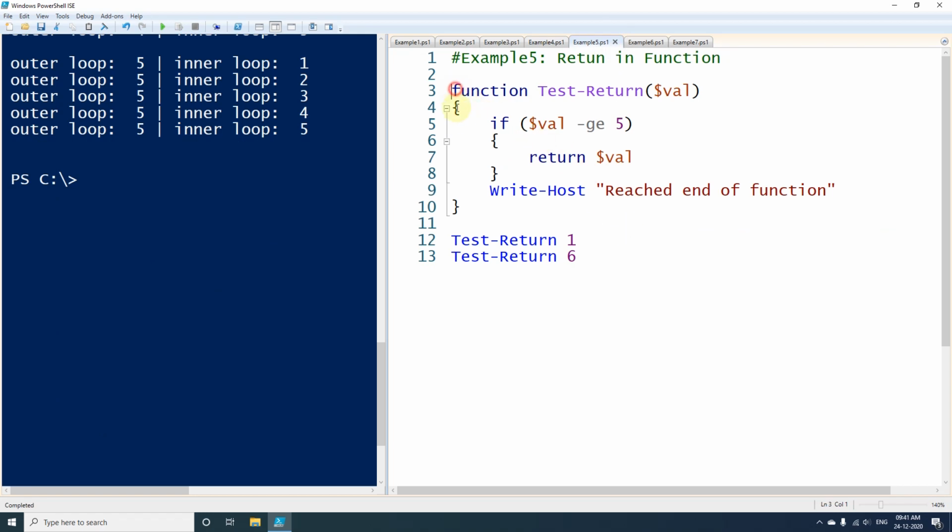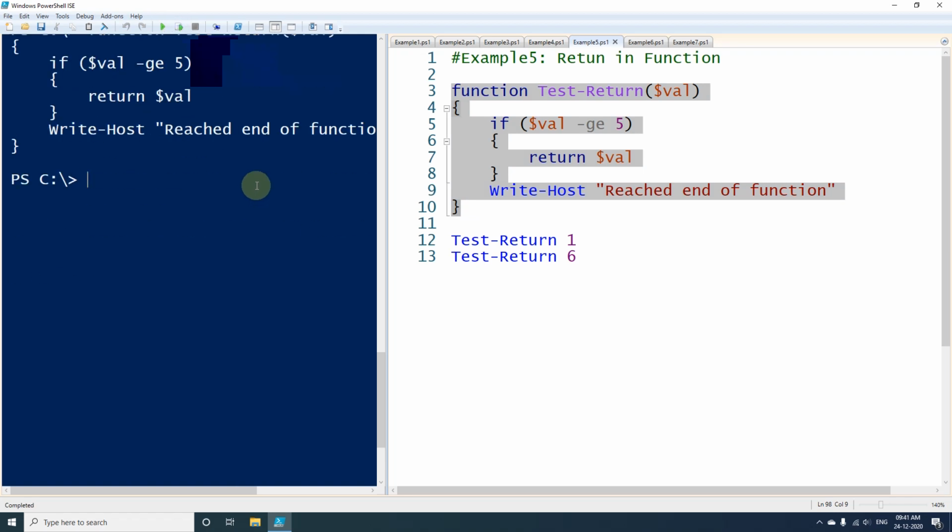So first of all, I have created one function and I have given the name test-return to that particular function, and here an argument will be passed, and inside that function I have written one condition, and in that one I am checking whether $val is greater than or equal to 5 or not, and as soon as it becomes 5 I am returning the value of $val, and at last I am printing that we reached the end of the function. So first of all we will be executing this function, and after that we will be calling this one.